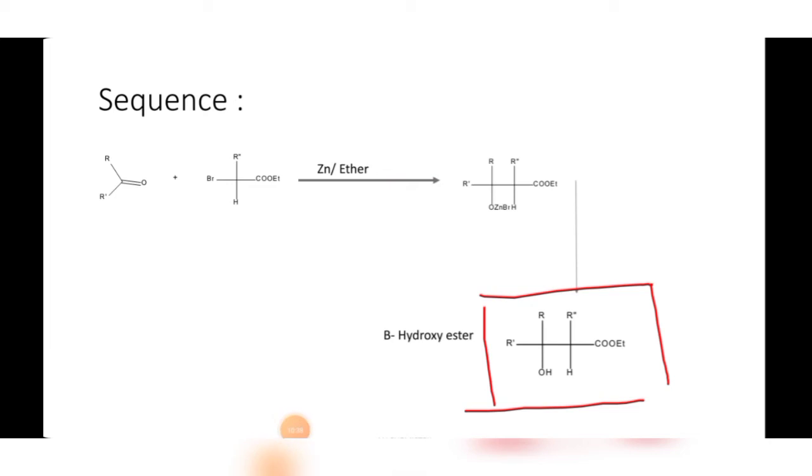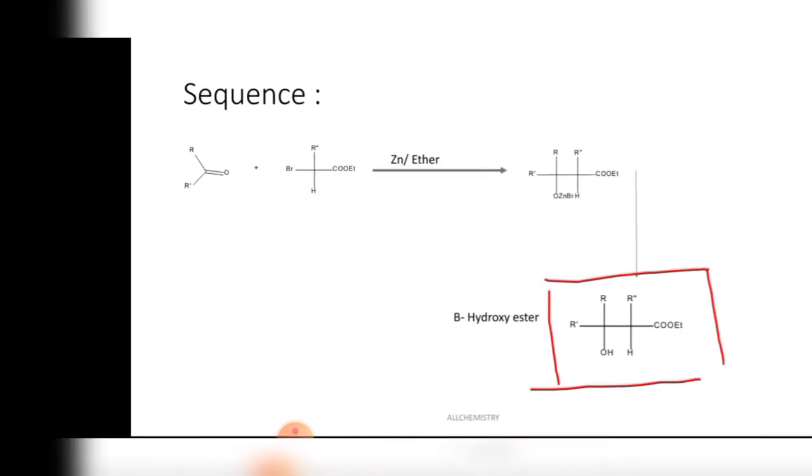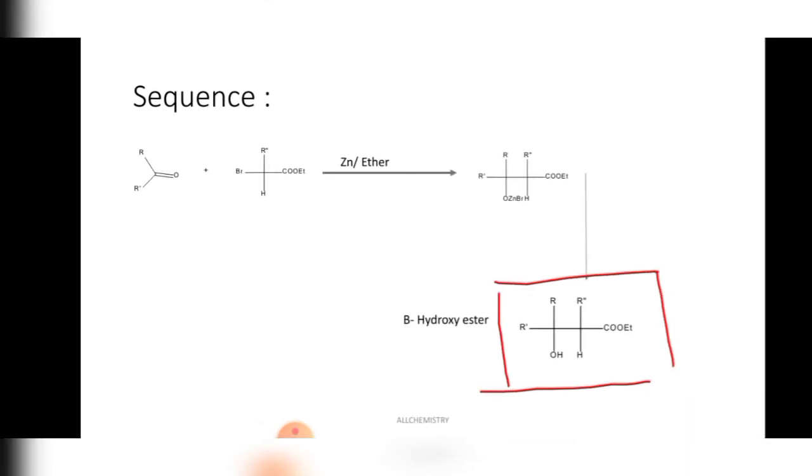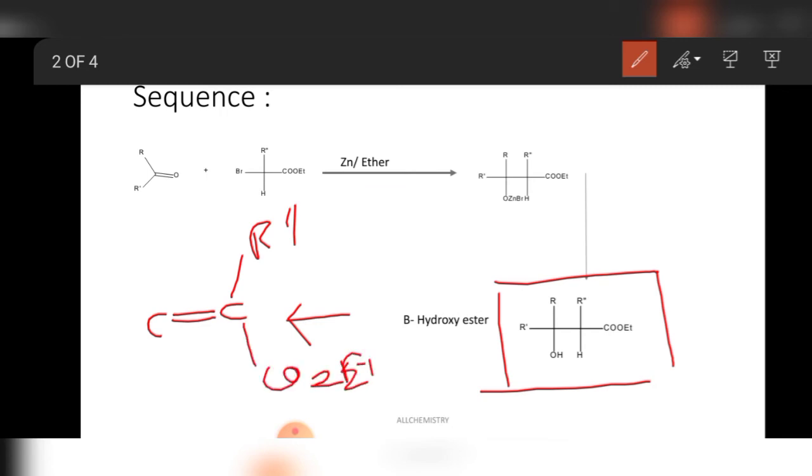Another tendency of the beta hydroxy compound is that it can undergo dehydration and form C double bond C(R double prime)CO2Et with R prime and R. This dehydration gives an alpha beta unsaturated ester.